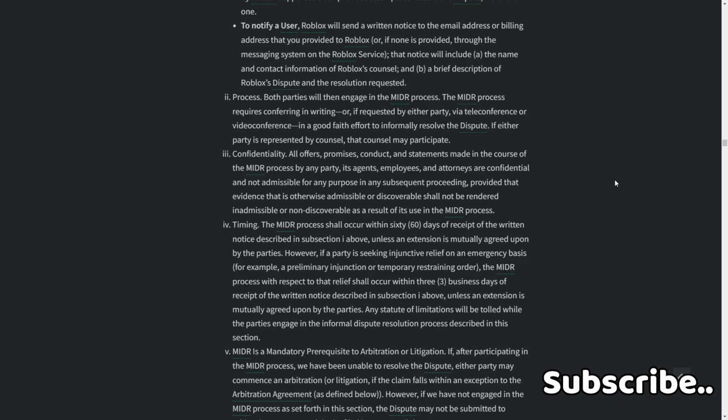Any statute of limitations will be tolled while the parties engage in the informal dispute resolution, before the formal dispute resolution process described in this section.